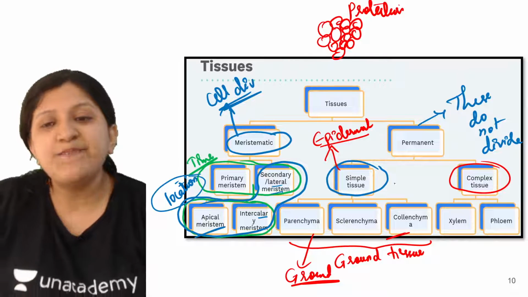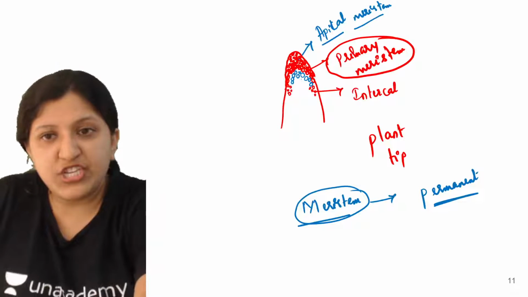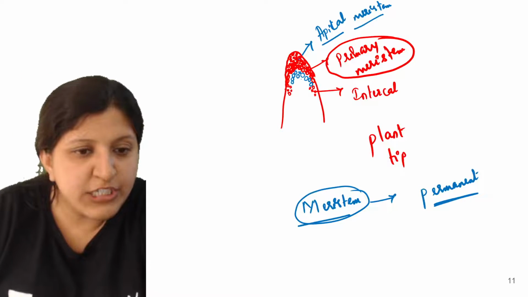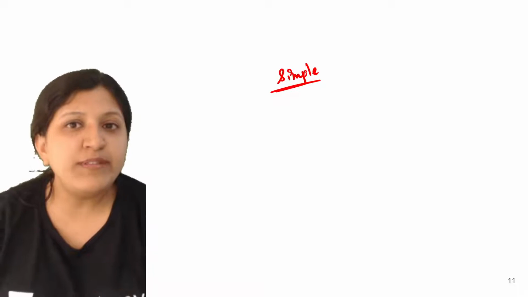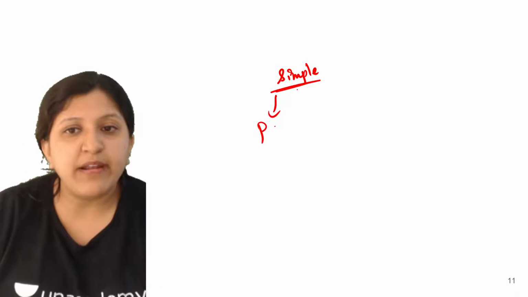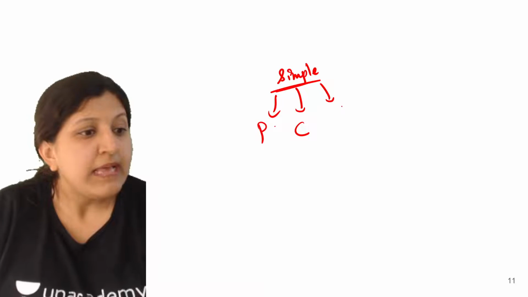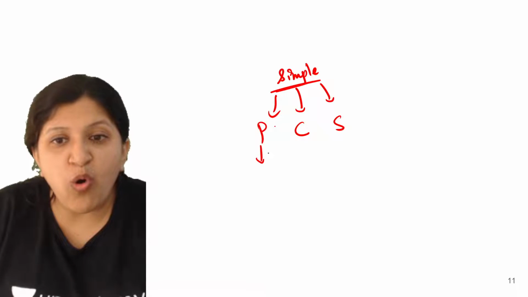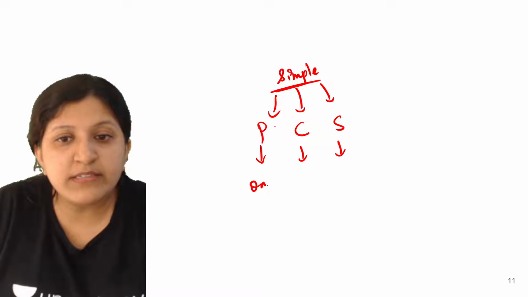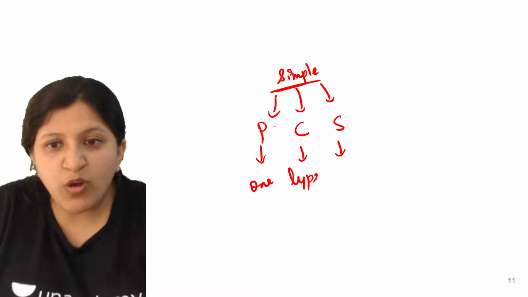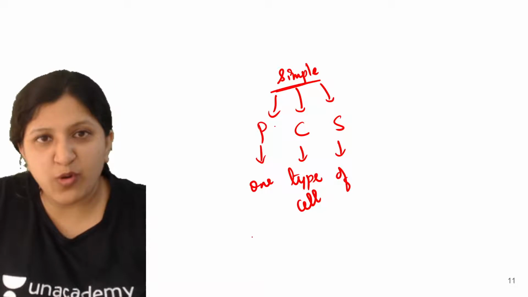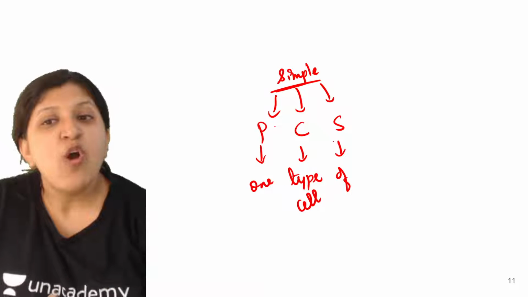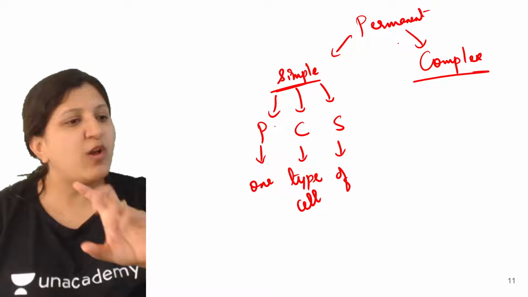What exactly is the definition when we mention a simple tissue or a complex tissue? I'll just explain this. When we mention simple tissue, you can see there is parenchyma, then collenchyma, then sclerenchyma. All these are made up of only one type of cell. That is, all of them are parenchyma, all of them are sclerenchyma or collenchyma. So we say simple because there is only one type of cell.